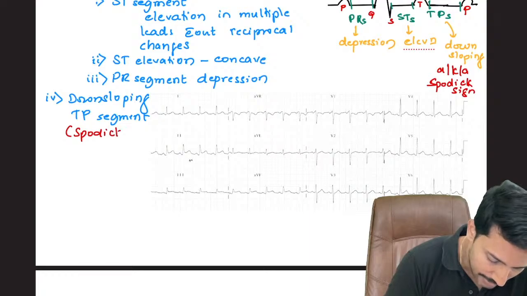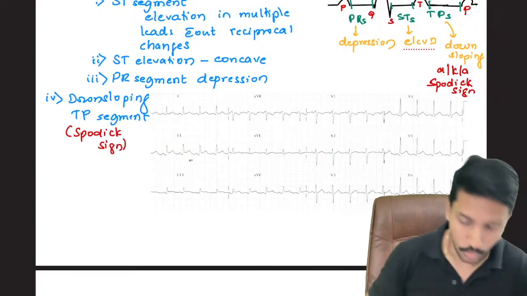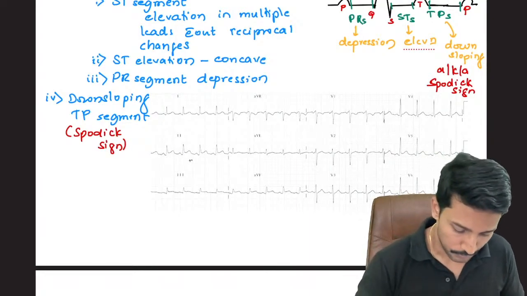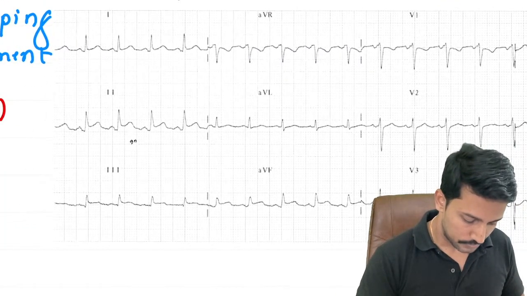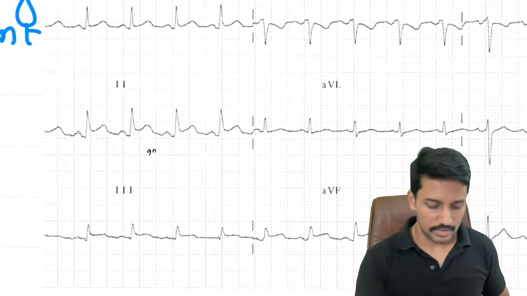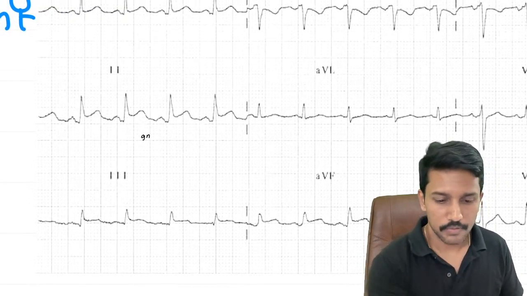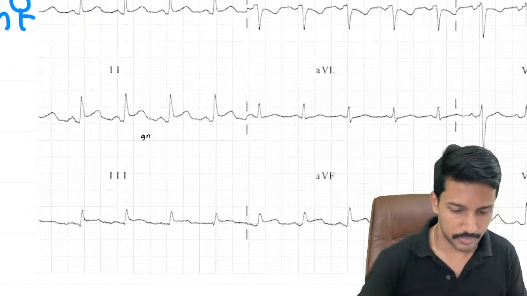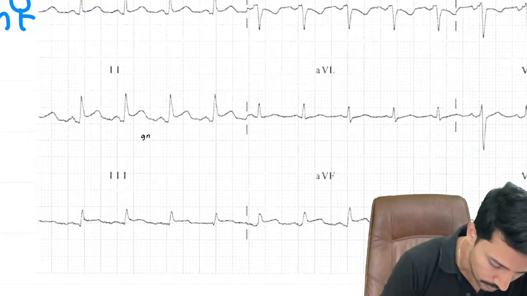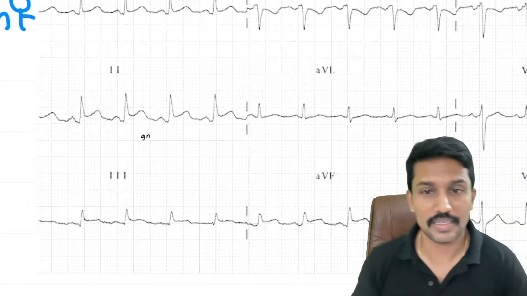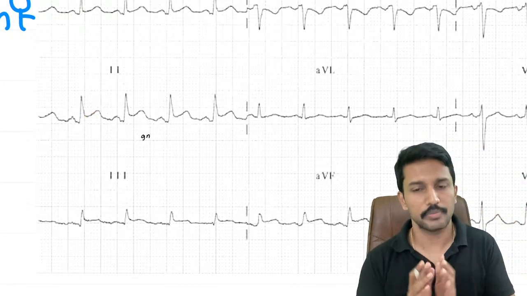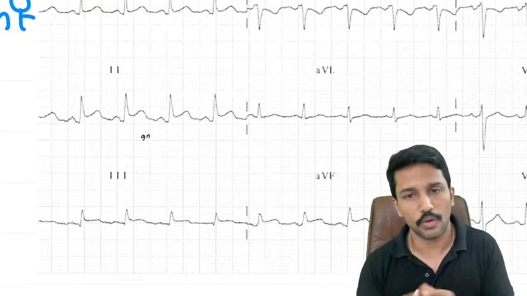So I have an ECG attached here where we can clearly see all the findings that I just briefed you. Okay, so let me take your attention to lead 2, right? Lead 2. Can anybody identify where is the ST segment? Where is the ST segment, or how to recognize the ST segment on the ECG? Please remember, the ST segment begins with what we call the J point.